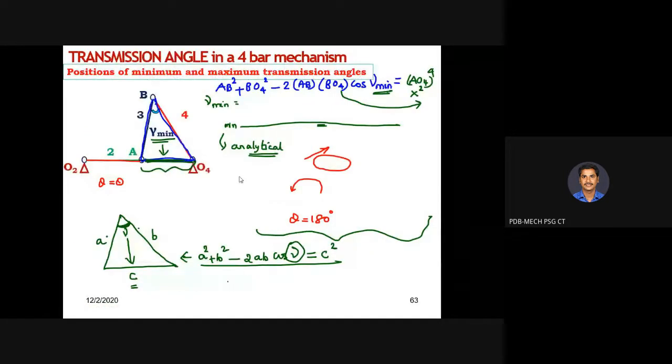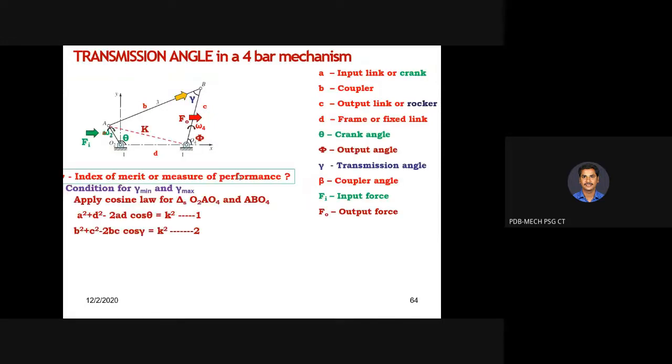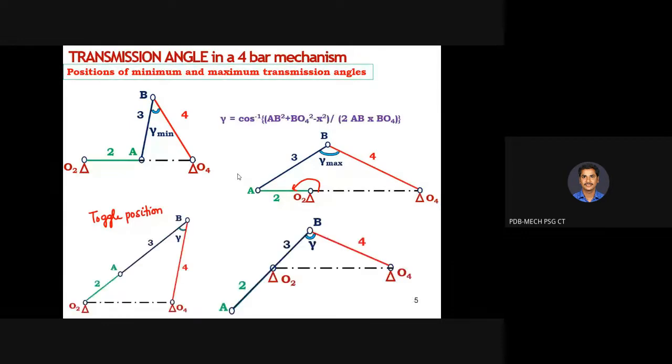Now tell me, what is the angular velocity of the output link at the toggle position? We know that in the toggle position, this image is your toggle position. In the toggle position, what is the angular velocity of this rocker? This is omega 4, link 4. It is mentioned as omega 4, the angular velocity of the output link. So in this toggle position, what could be the angular velocity of the rocker?